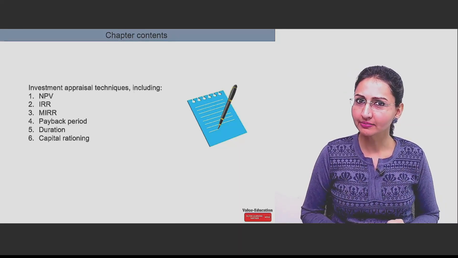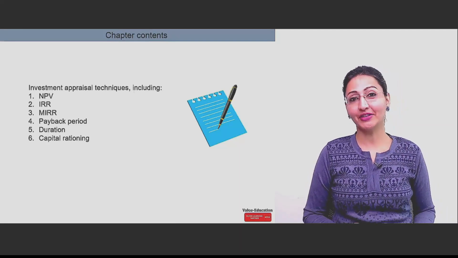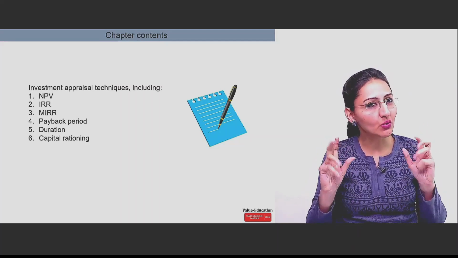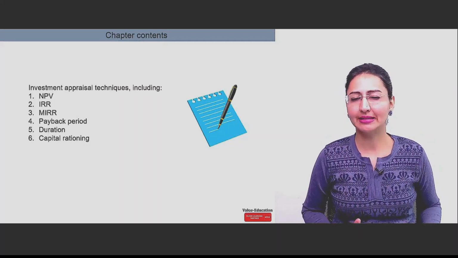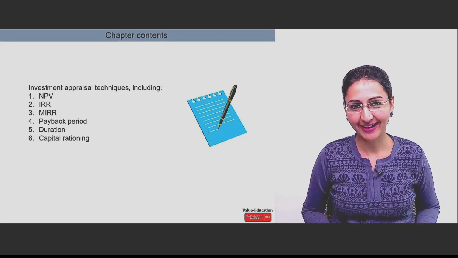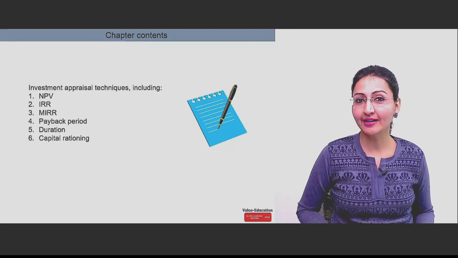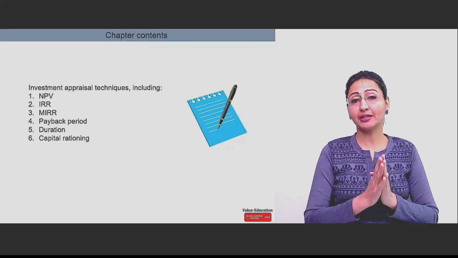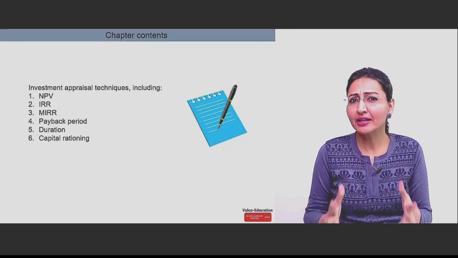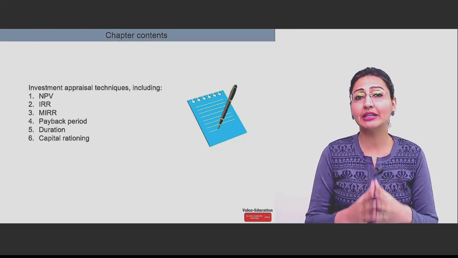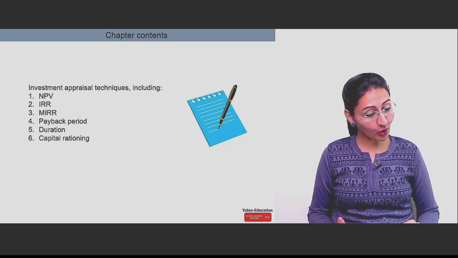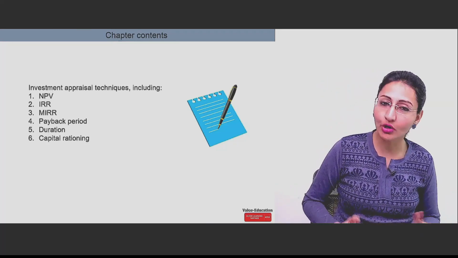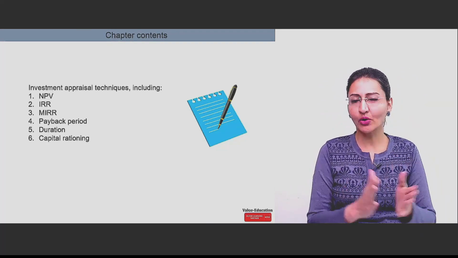Payback period, it was there in FM also. Here we are going to see a bit of a next step to it. Then we are going to learn something new. That new is duration. This is a new concept which was not there in FM. And at the end, you will learn about capital rationing. Capital rationing is also a practical problem which is faced by a number of companies because companies do not have unlimited capital. So they have to opt for some capital rationing while deciding which projects to take up and which projects not to be taken up. So this is how the whole chapter will go.